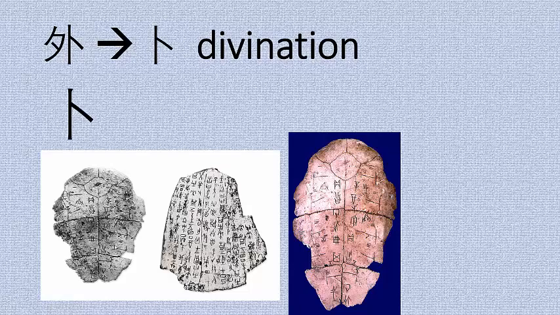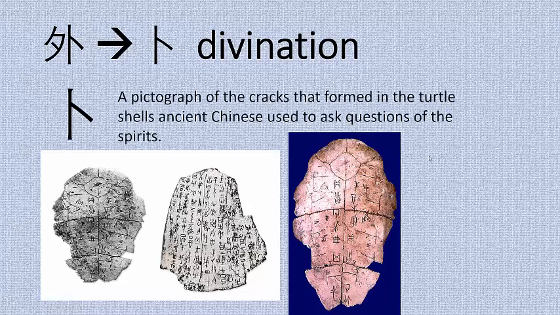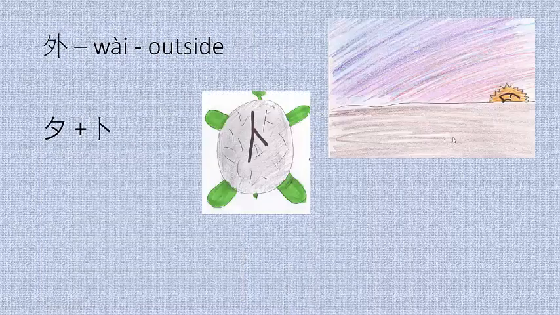They're all asking the same thing. Should we sacrifice 300 people from the state of Wei today? And the gods always answered yes. And we know this because these bones are found next to a whole bunch of decapitated skeletons, or drowned skeletons, or burned alive skeletons. It's just horrific. So anyway, divination is a picture of the cracks in the turtle shell bones. Here my students illustrated that.